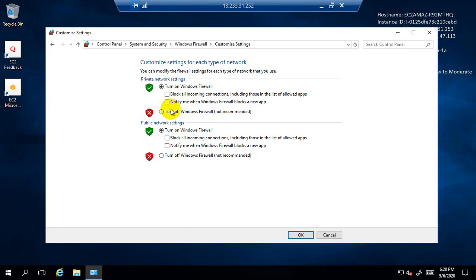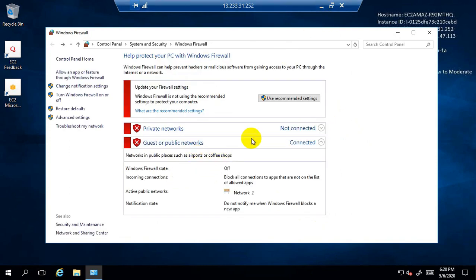We will create a separate firewall allow rule for the ICMP, but here we will turn off the firewall for performing the lab practical exercise. So click on turn off Windows Firewall. Both of the firewalls we must turn off. Click on OK. Now the firewall has been turned off.